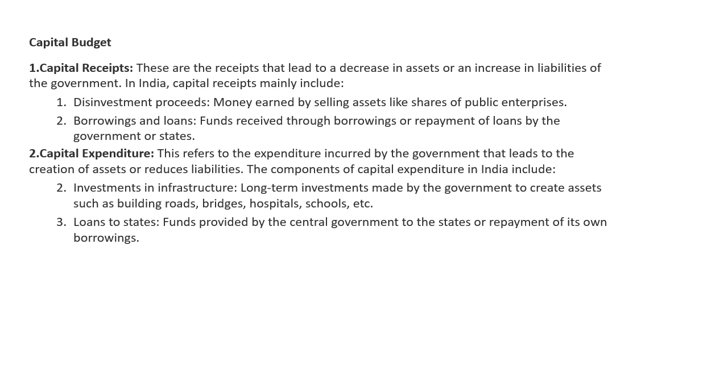Now, second, capital budget. It is also divided into two parts, capital receipts and capital expenditure. First part, capital receipts is very important because it creates liability, or you can say decrease in assets.